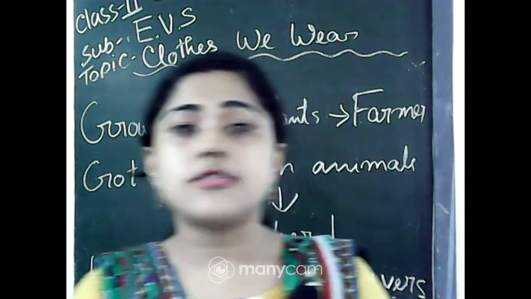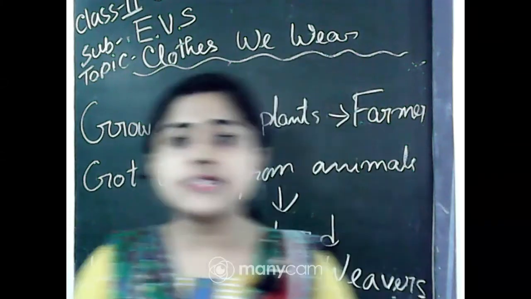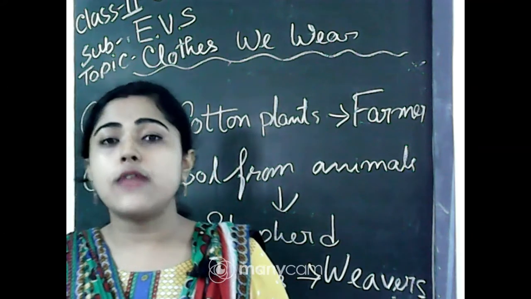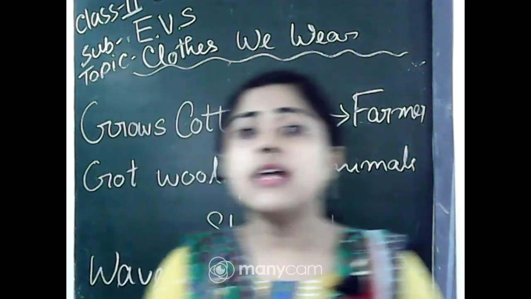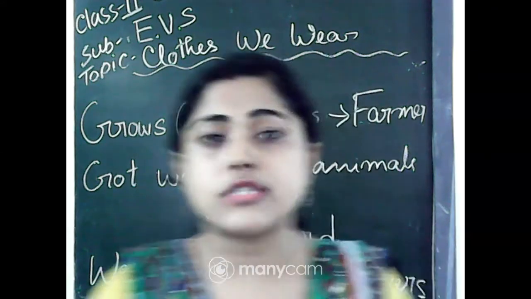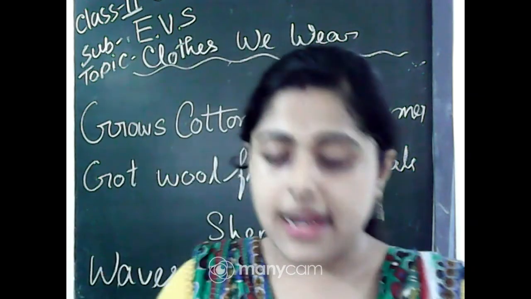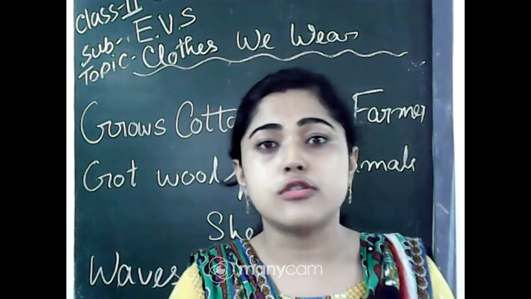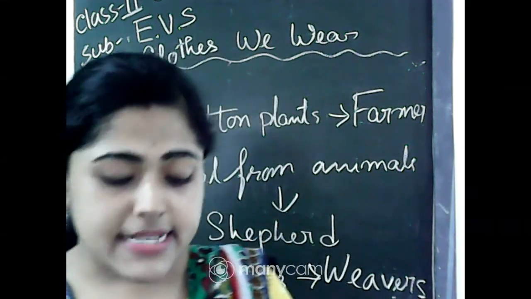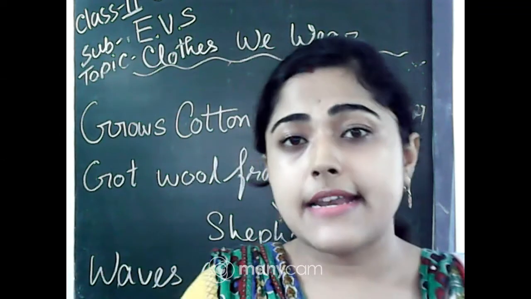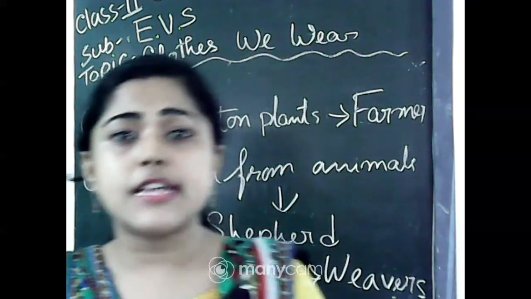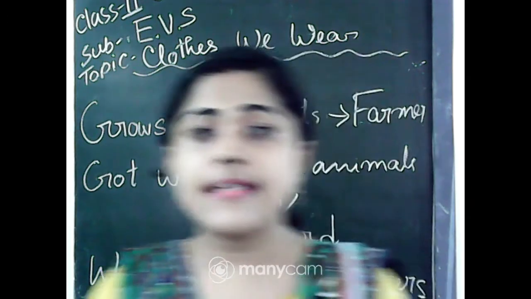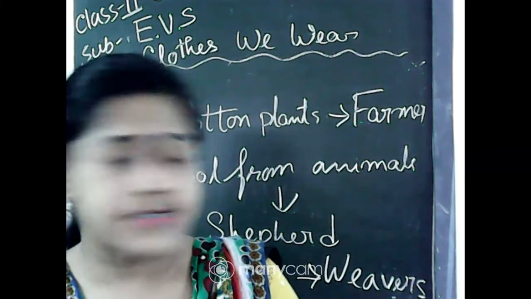And next you know about the shopkeeper, when we go to buy dresses, and the shopkeeper shows those dresses to us. So those people we call the shopkeeper. And the last one is the tailor, who stitches our clothes. Those people we call the tailor. So here we learned about those people, and we also learned about the materials, and from this chapter, Clothes We Wear, we learned which dress we wear in the different seasons of the year, and which material we wear, right?